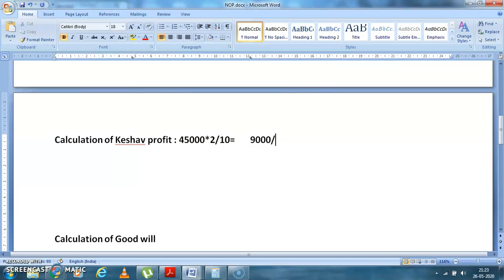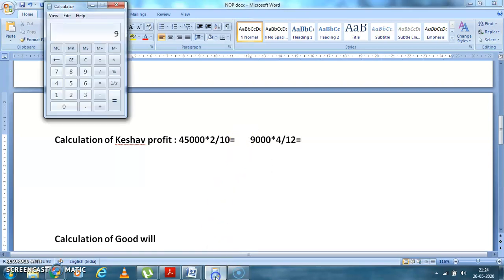Now divide again, how many months is it? Again April, May, June, July. So multiply by 4, divide by 12. So what is the answer? 9,000 divided by 12 multiplied by 4. So Keshav's share of profit is coming to rupees 3,000. Okay, students.